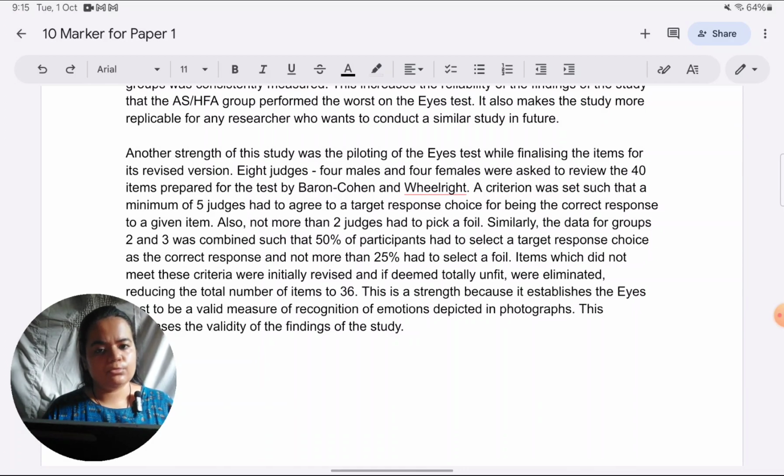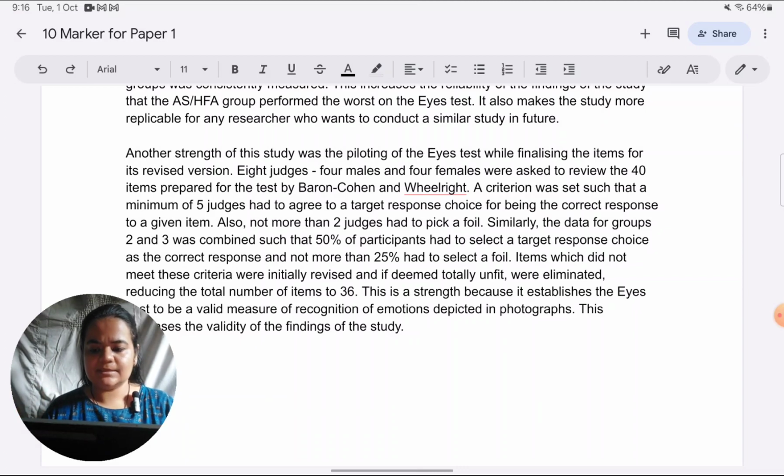Okay, so these are two strengths. What you need to notice is for each of these strengths, they're very explicit to the study. They are not at all general points. That is why they will meet the highest mark band in the paper and they will score 9 or 10. Because we are not simply giving points like the test was standardized and that makes it reliable. There's much more depth to the answer than that. It's contextualized in the study. That's the main thing you need to focus on. And these are examples of how you contextualize.